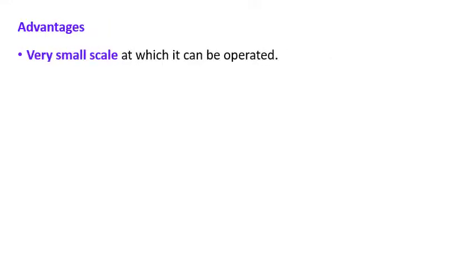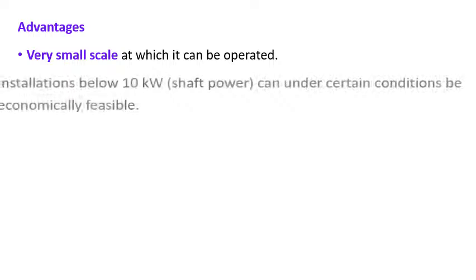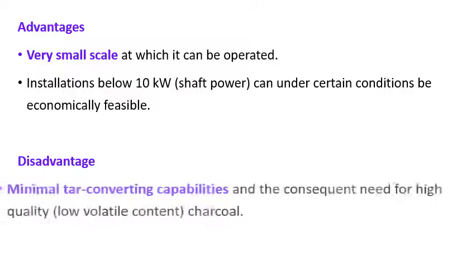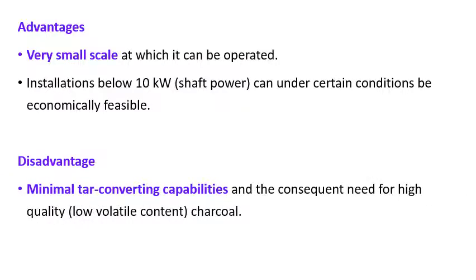The advantages are the very small scale at which it can be operated. Installation is below 10 kilowatt. Shaft work can under certain conditions be economically feasible. The disadvantages are the minimal tar converting capability and the consequent need of a high quality charcoal.